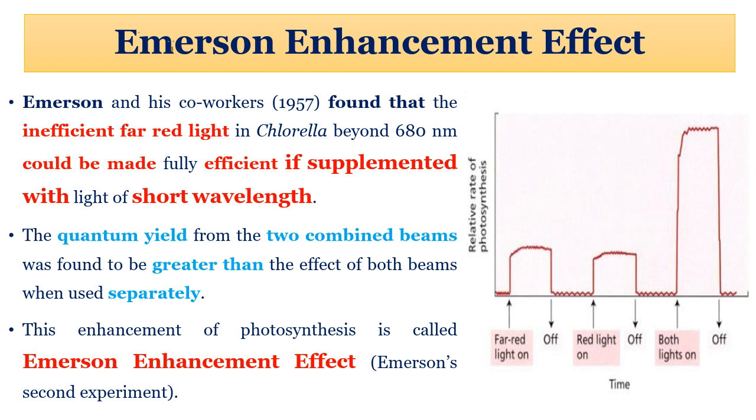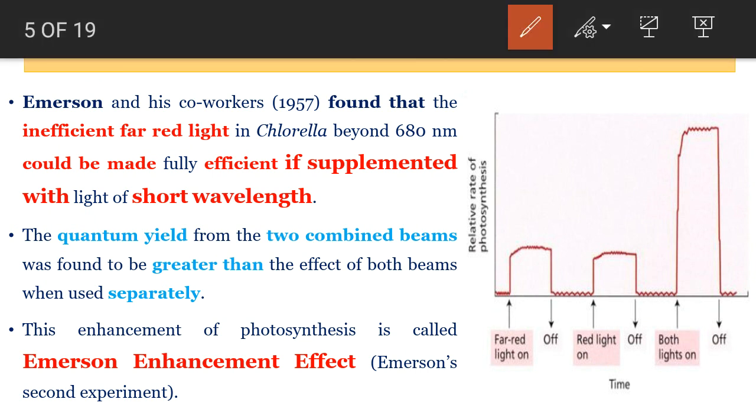In another experiment, Emerson reported that inefficient far red light could be made fully efficient if supplemented with light of shorter wavelength. The quantum yield from the two combined beams was found to be greater than the sum of the effects of both beams when used separately. Here he showed that when far red light of about 700 nanometer is given, the rate of photosynthesis is lower.